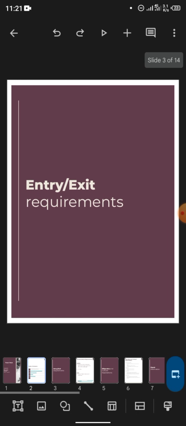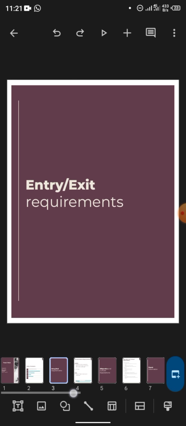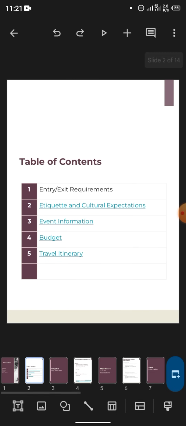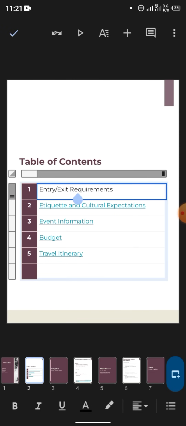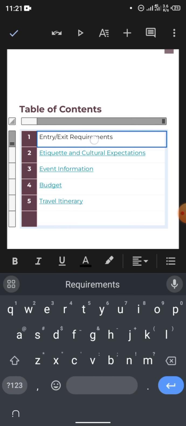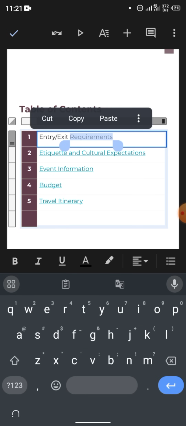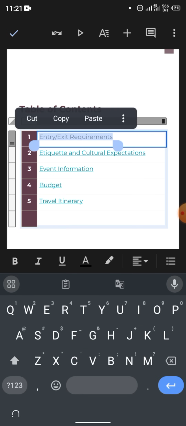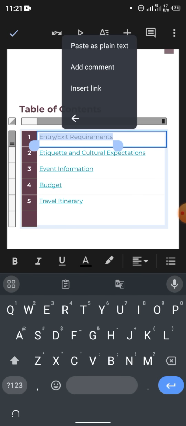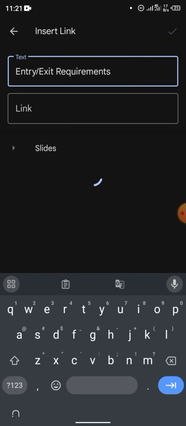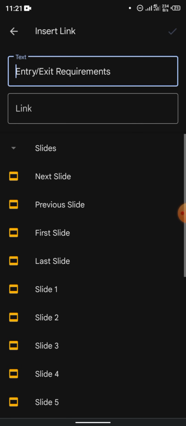So what I'm going to do is, first of all, I'm going to come to this page and check this slide. Okay, I'm going to check what number it is. You can see at the bottom here is number 3. So I'm going to come back here, double tap the text, then double tap it again so that it will be highlighted, then highlight everything. Click on these 3 dots, click insert link, then you click slides.